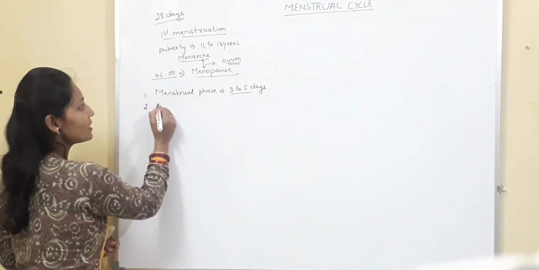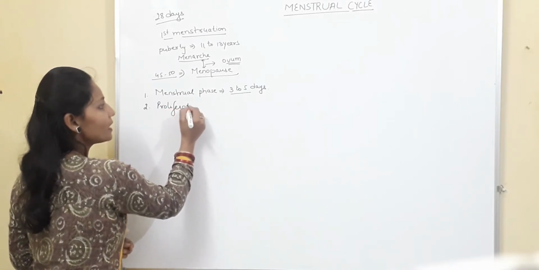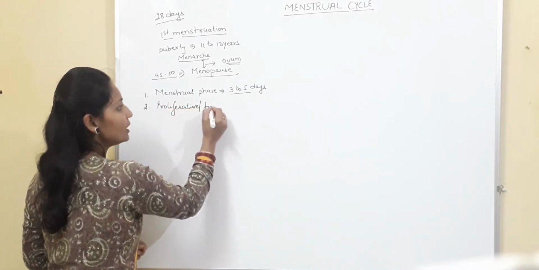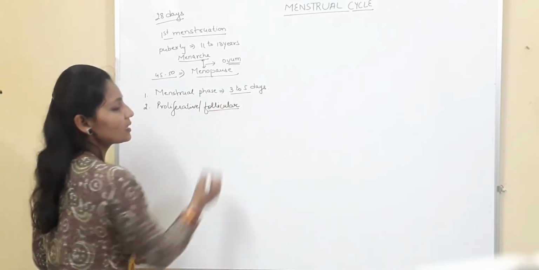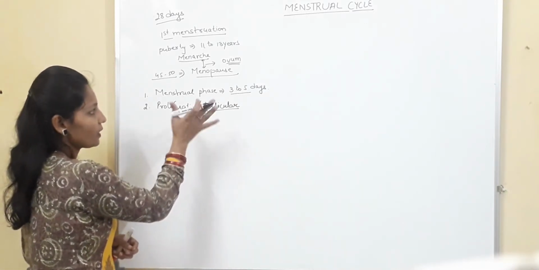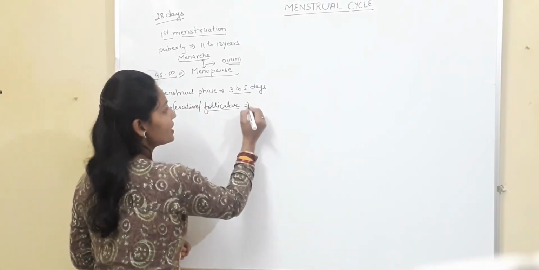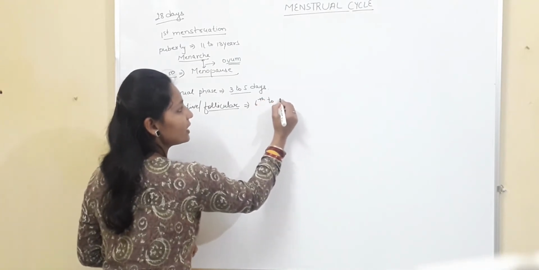The second phase is known as proliferative phase, and it is also known as follicular phase. Why follicular? Because development of follicles which are present inside the ovary takes place in this phase. So this phase lasts from day 6 to day 13.